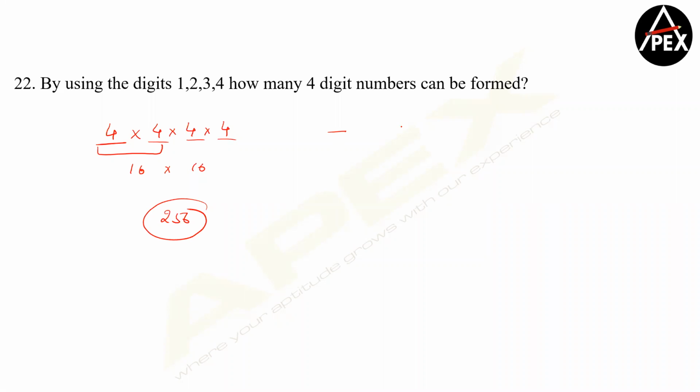If repetition is not allowed, I just discussed with you. So 4 into 3 into 2 into 1, which is nothing but 4 factorial, which is nothing but 24. Clear? Let's move forward.